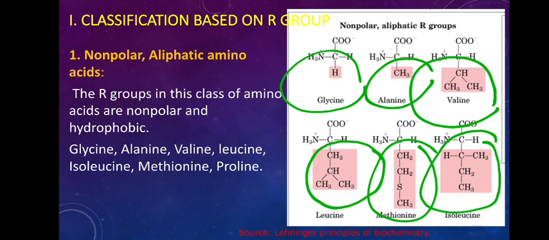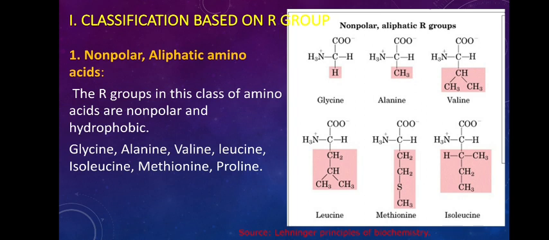They are usually insoluble in water. So such amino acids are grouped under non-polar aliphatic amino acids. That is the first class of amino acids based on the R group. I will repeat the examples: glycine, alanine, valine, leucine, isoleucine, methionine as well as proline. There are certain small changes, like isoleucine is a part of this.